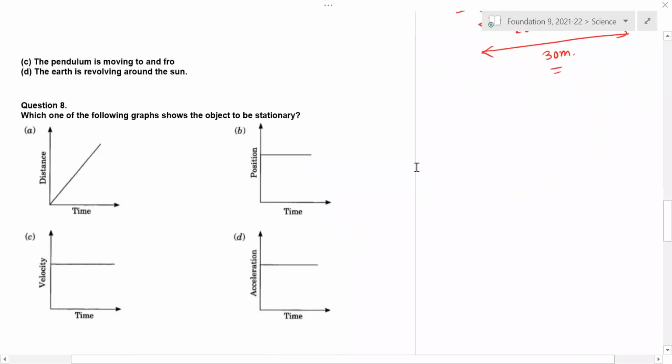Question 8. Which one of the following graphs shows the object to be stationary? Option B. I think by now you are all smart, so you will be able to do it. Option B.